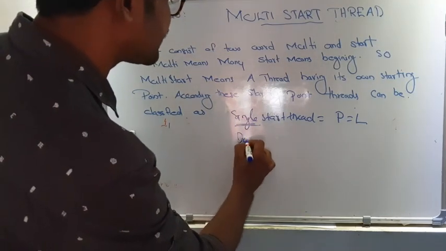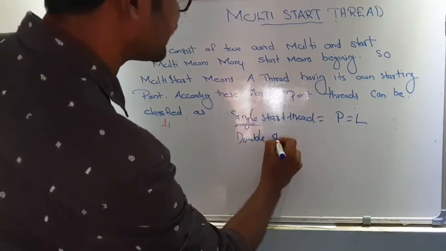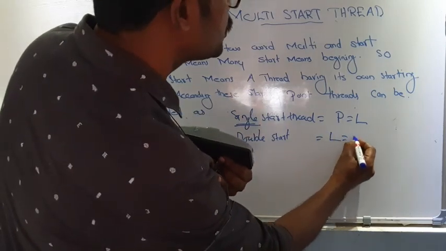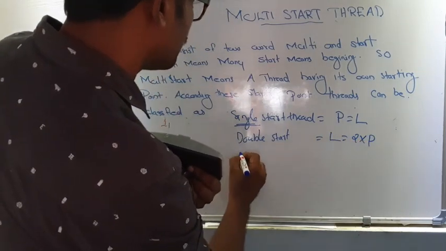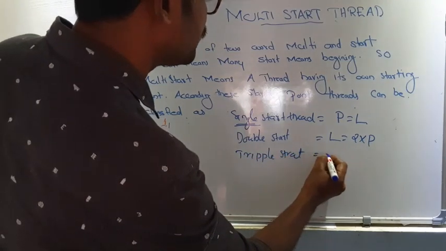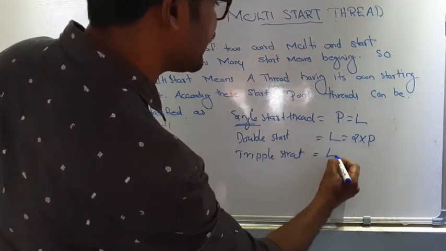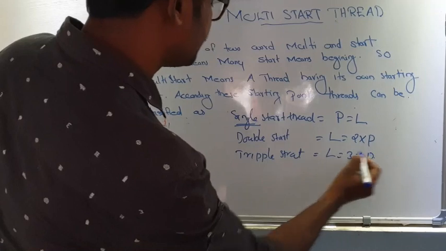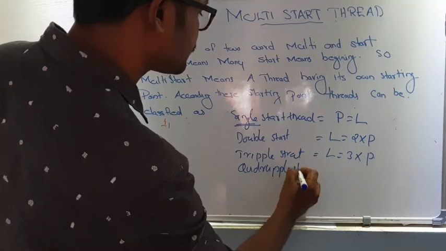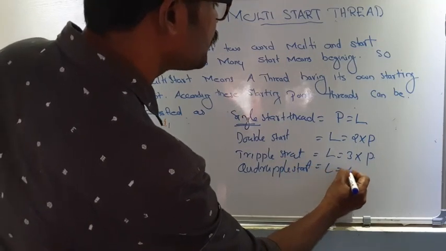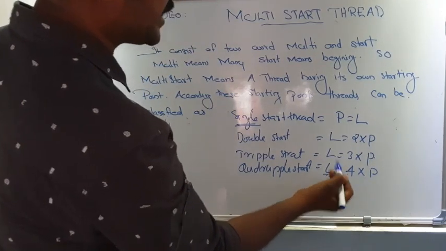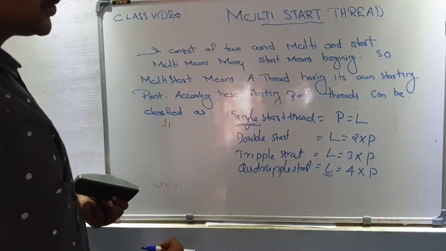In the case of double start thread, lead is equal to 2 into pitch. In the case of triple start, the formula to find the lead is 3 into pitch. In the case of quadruple, lead is equal to 4 into pitch. That means number of starts into pitch is equal to lead.